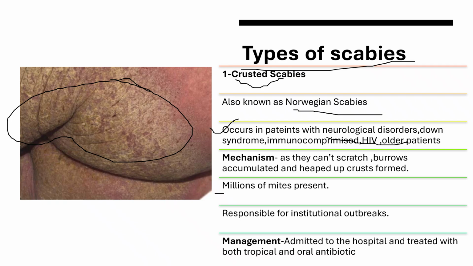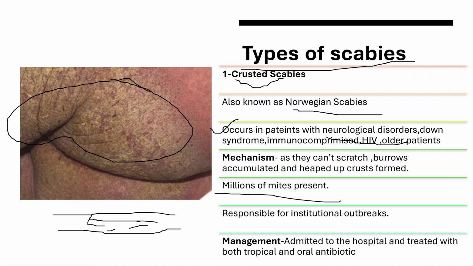It's basically millions of mites. Why millions of mites? Because if one can't scratch, the burrows, which are the linear lines laid down by the mite, and the eggs laid down by the mites, accumulate, since you can't scratch. All the eggs accumulate, and they hatch out, and again mites are formed.